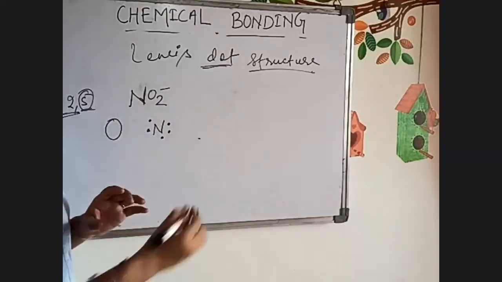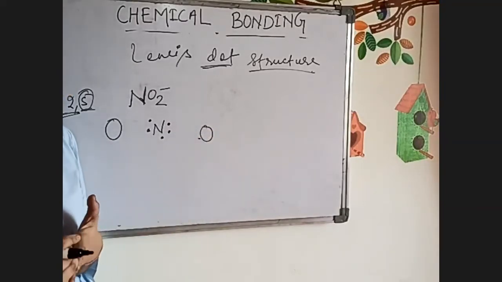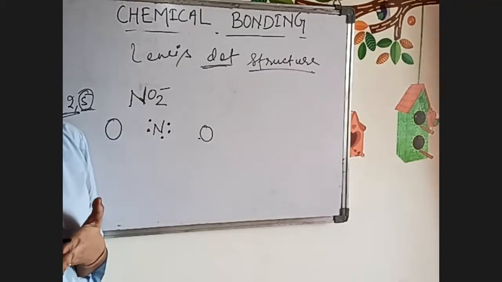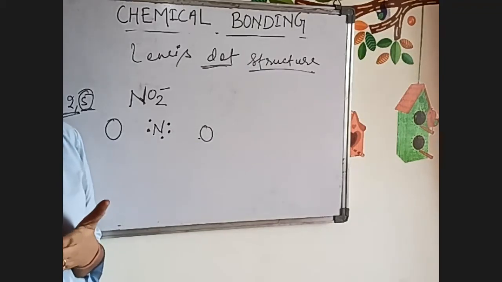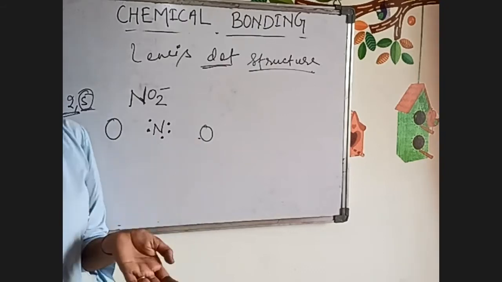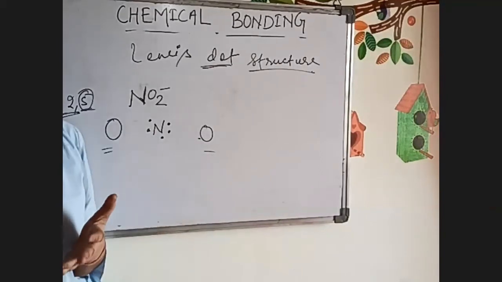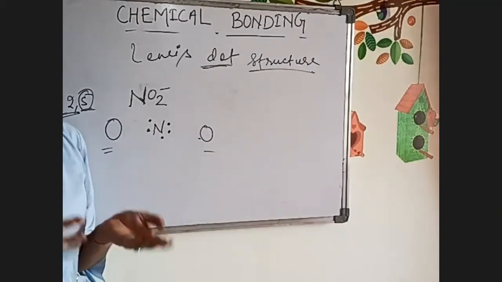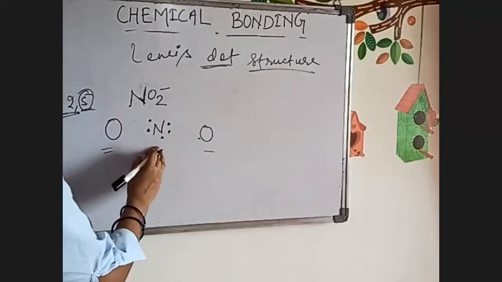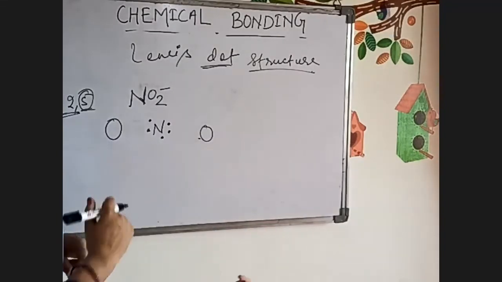Now, one more thing is that oxygen and hydrogen cannot be written as the central atom. Understood? Oxygen and hydrogen will be written at the side positions, and other elements like nitrogen, chlorine, sulfur, phosphorus will come at the center. This element will be known as the central atom, and this is known as oxygen.